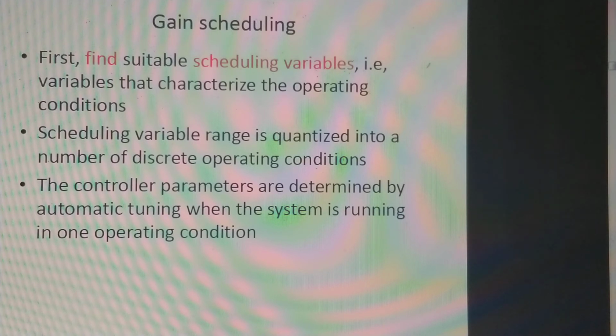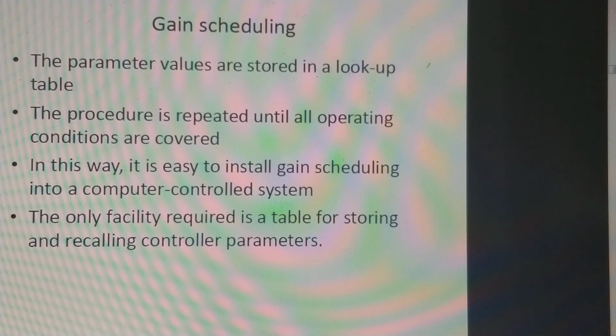The controller parameters are determined by automatic tuning when the system is running in one operating condition. The obtained controller parameter values are then stored in a lookup table. The procedure is repeated until all the operating conditions are covered. That is, the procedure is repeated for all the altitude and Mach number combinations.